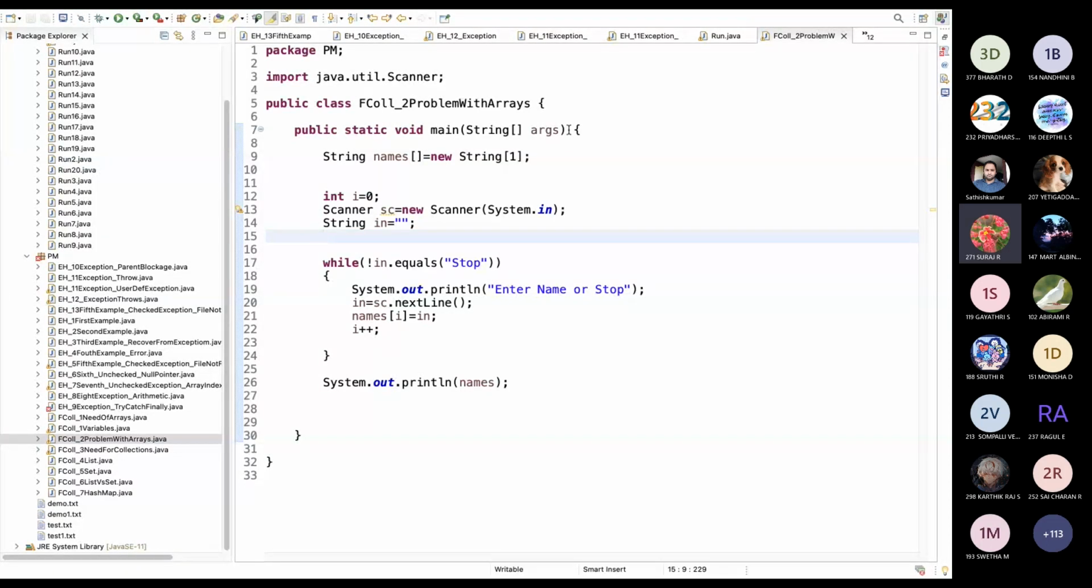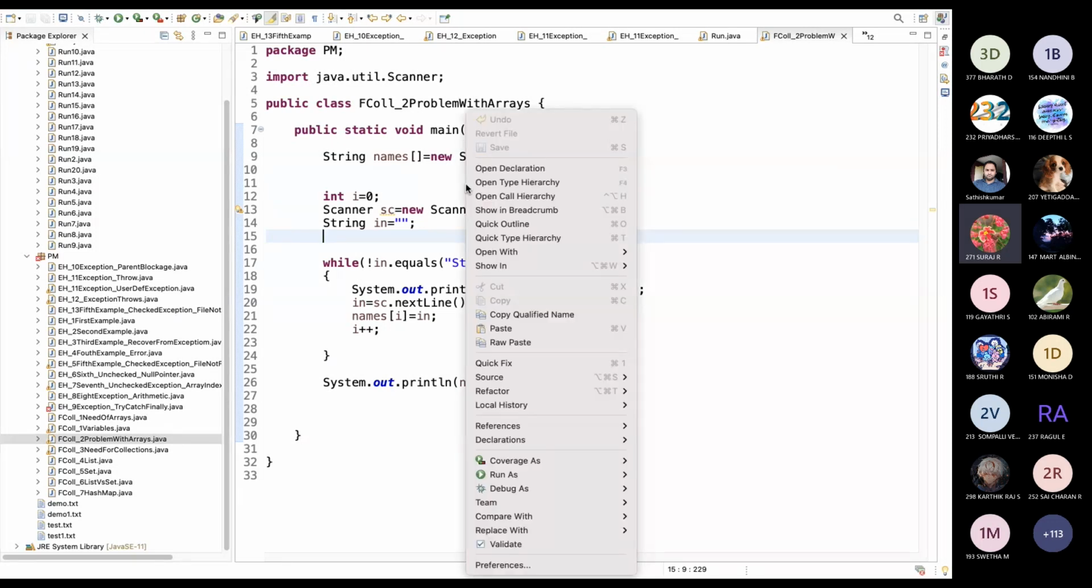So I'm getting the names and storing them in the names array. If the name is stop, then we have to stop the program until the user enters stop, right? Yes, sir. Until you enter stop.